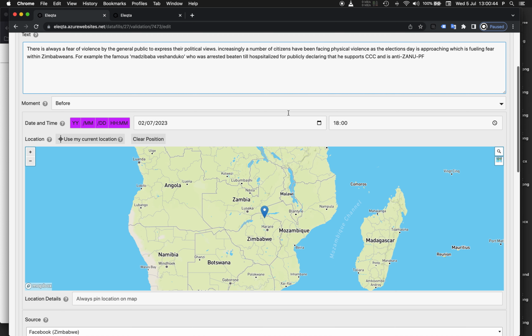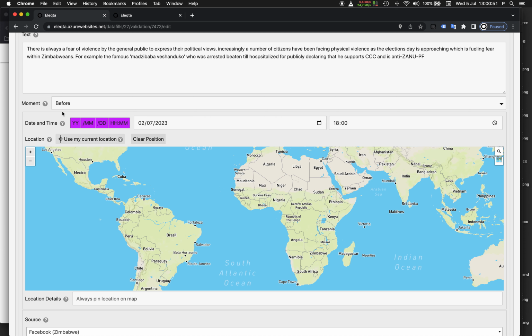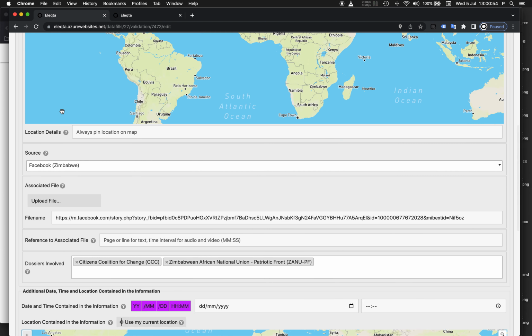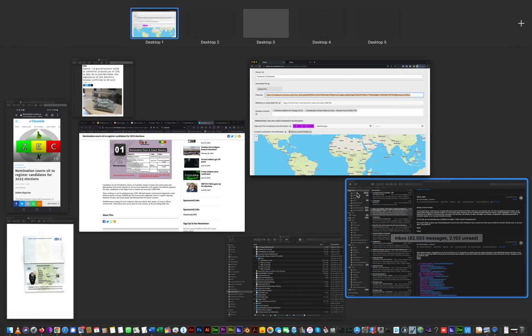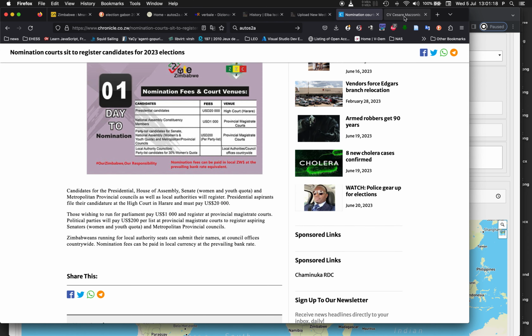Okay, anyway, I see that this information is sourced from the internet. So first, the map should be empty, please, again. Then the source is Facebook. Once again here, I don't want links, so please upload the file, take a screenshot of this Facebook story, and upload it into the data entry, please. I will ask the researcher to do this because I'm afraid I can't do it easily myself.